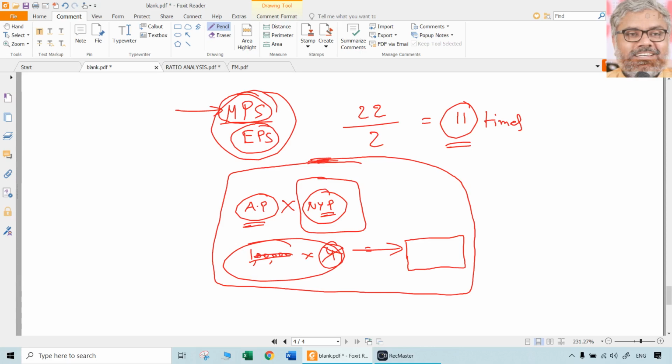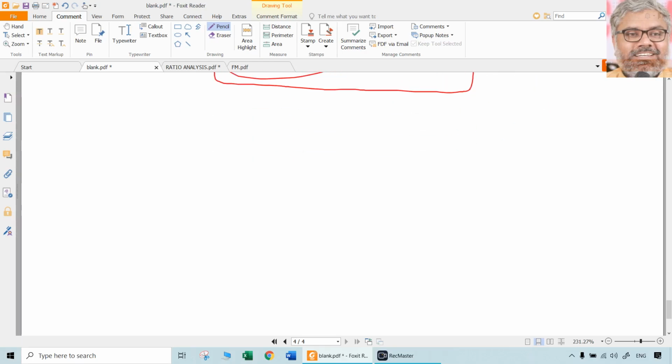In the stock market, logically, it is the same. When you say 11 times you are purchasing the earnings, that means 11 years profits you are purchasing now by paying that much price. That's what it is. So the PE ratio is indicative of how much a person is intending to pay in order to become a shareholder, how many times of earnings he is ready to pay for purchasing this share. That's what is PE ratio.